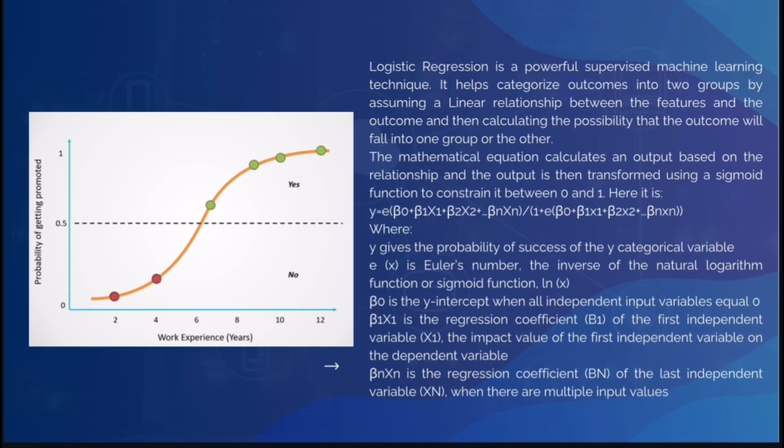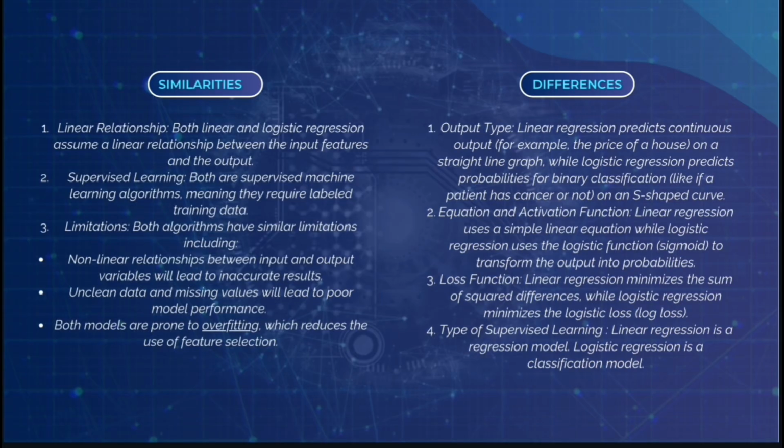On the other hand, logistic regression is a powerful supervised machine learning technique. It helps categorize outcomes into two groups by assuming a linear relationship between the features and the outcome, and then calculating the probability that the outcome will fall into one group or the other. It is mostly about the probability of success of the categorical y variable.